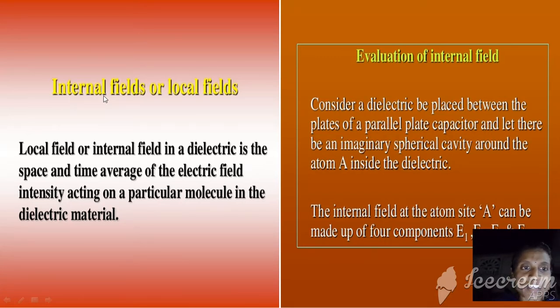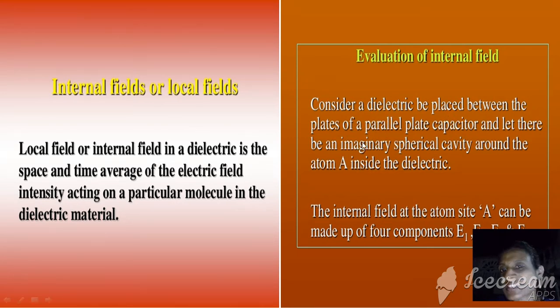Later, another topic which we learn in our present lesson is internal fields. Another name for internal fields is local fields. Here we discuss this as the Lorentz derivation: evaluation of the internal field. Let us consider a dielectric material and place it between parallel plate capacitors, because this is the application of this dielectric material. We use this dielectric material in the vacuum-oriented place between the capacitor parallel plates.